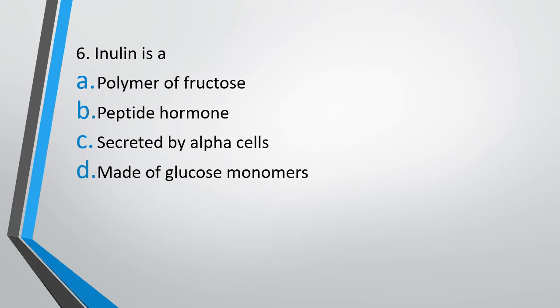Question 6. Inulin is: option A, a polymer of fructose; option B, a polypeptide hormone; option C, secreted by alpha cells; or option D, made of glucose monomers. The correct answer is option A, a polymer of fructose. Guys, don't confuse the spelling of inulin with insulin. There's an S missing in inulin. Insulin is a peptide hormone and inulin is a polymer of fructose. And the use of inulin is in the estimation of GFR.